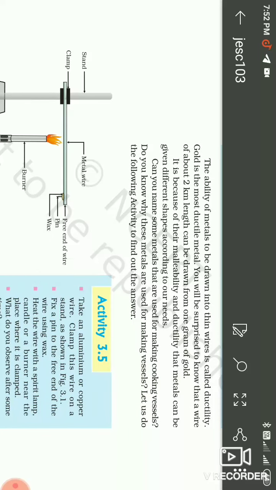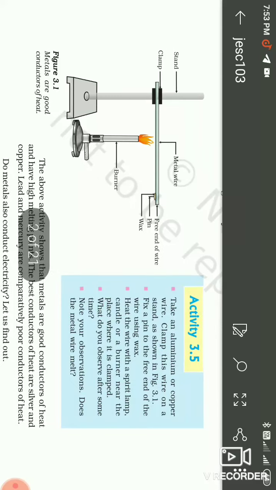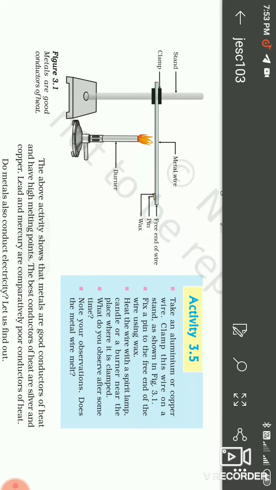It is because of their malleability and ductility that metals can be given different shapes according to our need. According to our need we make a thin sheet or wire. Ductility and malleability are two properties of metals.